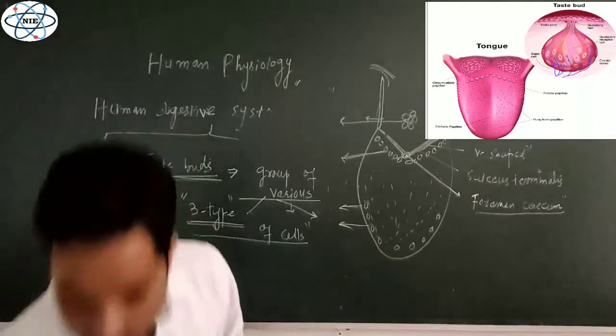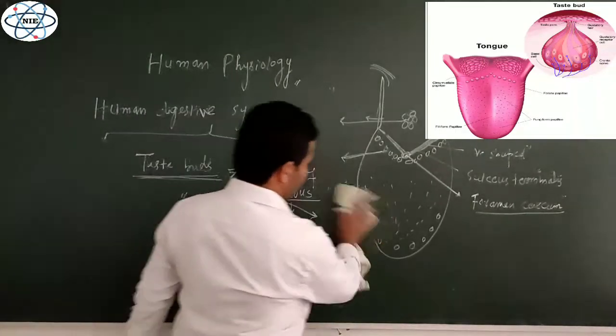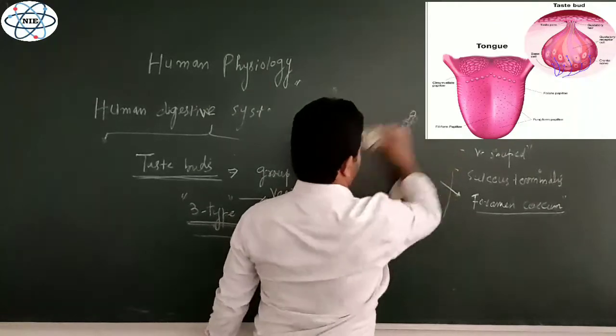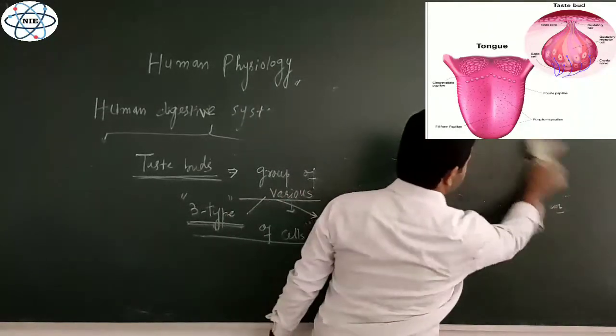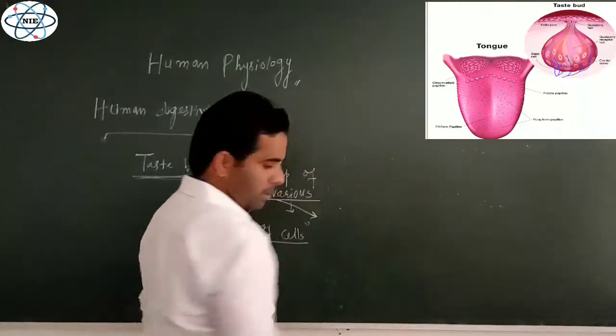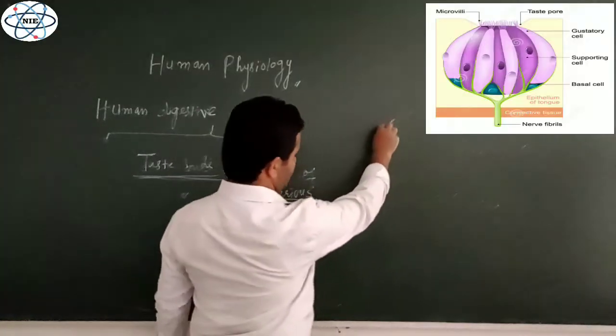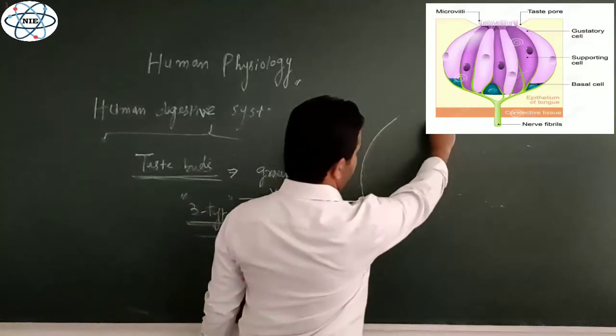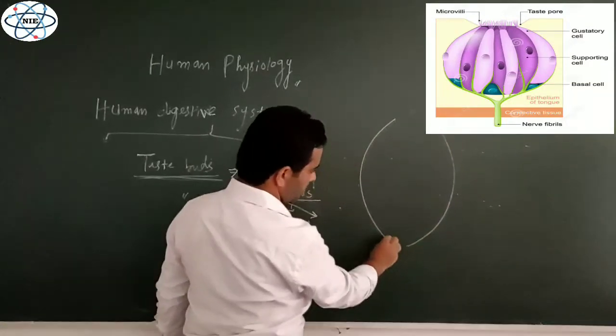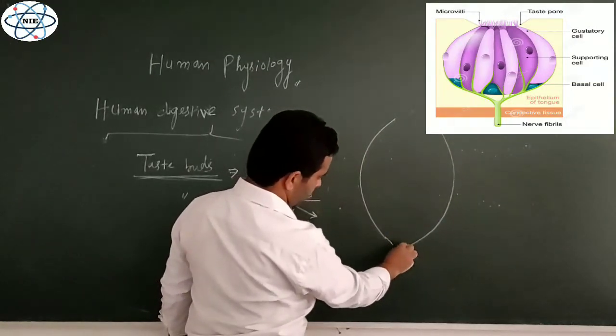Now a taste bud is like an oval structure, with an upper surface and a lower surface. For example, this is the diagram, the structure of the taste bud, right?